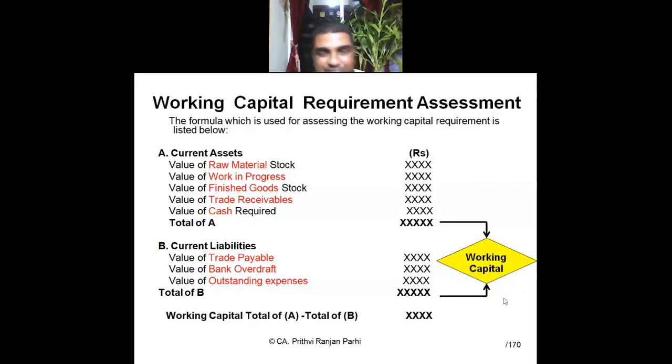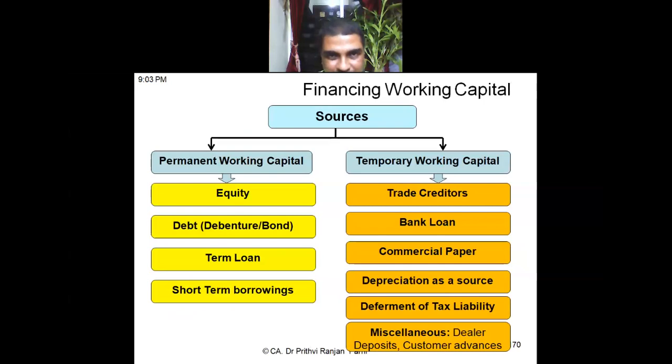Understood this concept? Now the challenge is to compute all these components. Working capital cycle we have computed, but we have to convert that cycle into values, into money terms.